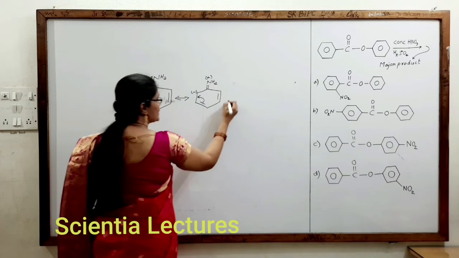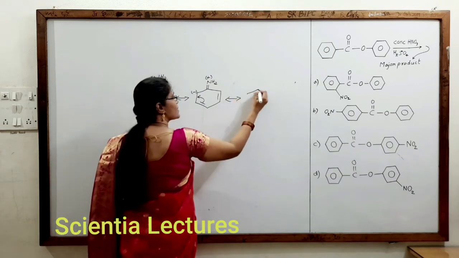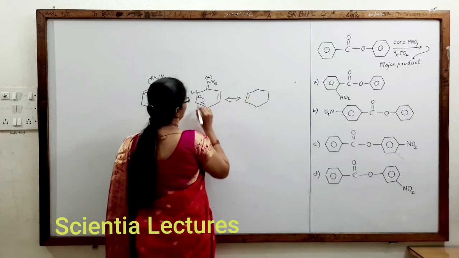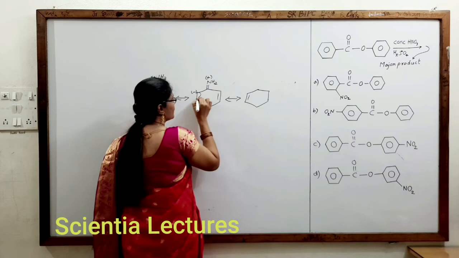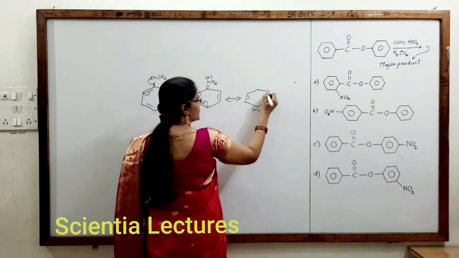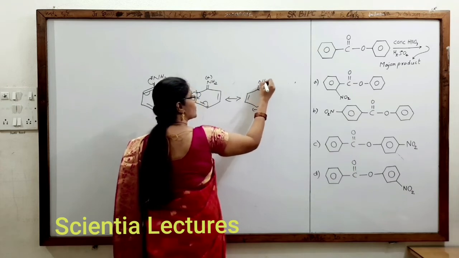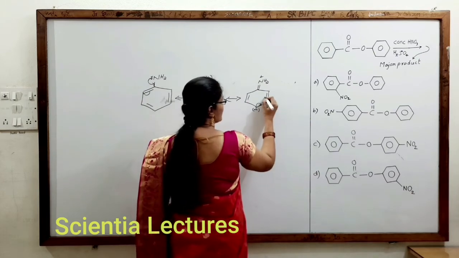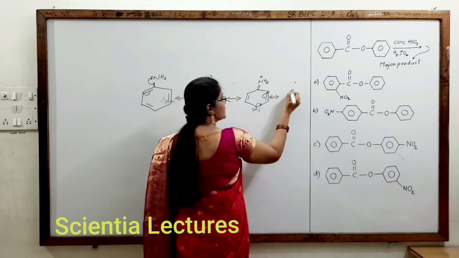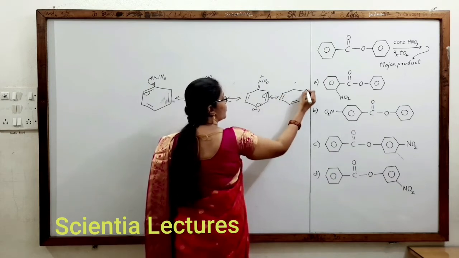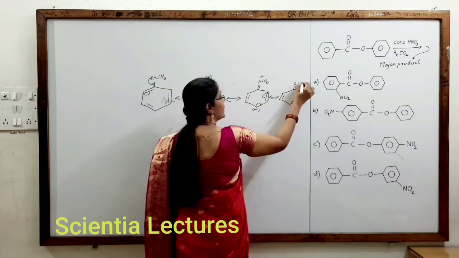Suppose this resonates like this, we get the next resonance structure. Here a double bond; this negative charge shifts here, and this shifts here. So here we get a double bond, here a negative charge, and here double-bonded NH2 with a positive charge. Suppose we take this negative charge shifts here, this shifts here, which implies we now get a double bond here, a negative charge here, and double-bonded NH2 with a positive charge.